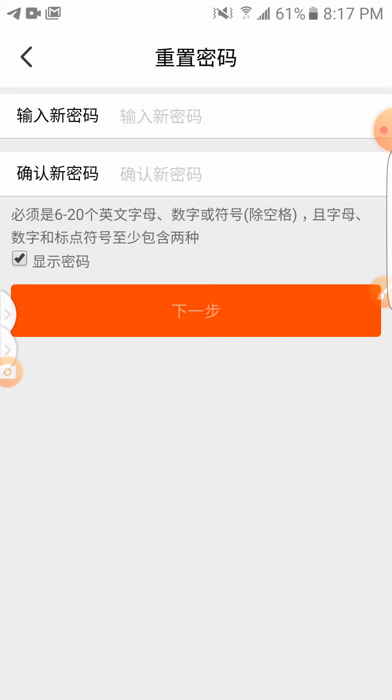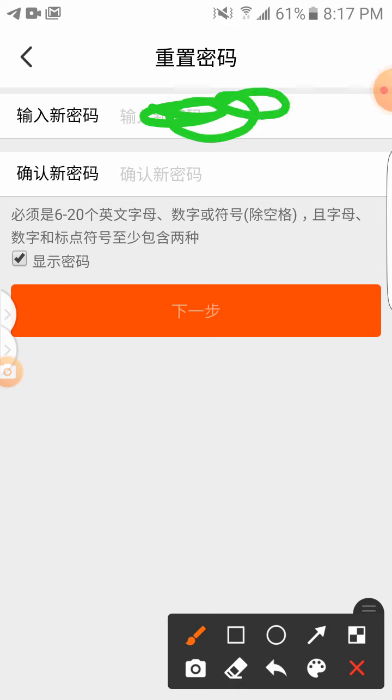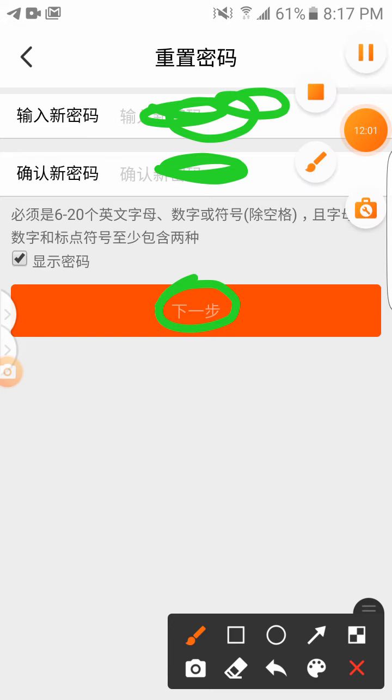So you put in the password over here, then you repeat the same password over here. This place will already be checked the moment the password exceeds 6 to 20 digits. So let your password be strong, as you always know. So you put in the password here, the same password that you created the first time. Put the same password over here, then tap on this place for them to verify or accept the password. Then you'll be sent to this particular place.